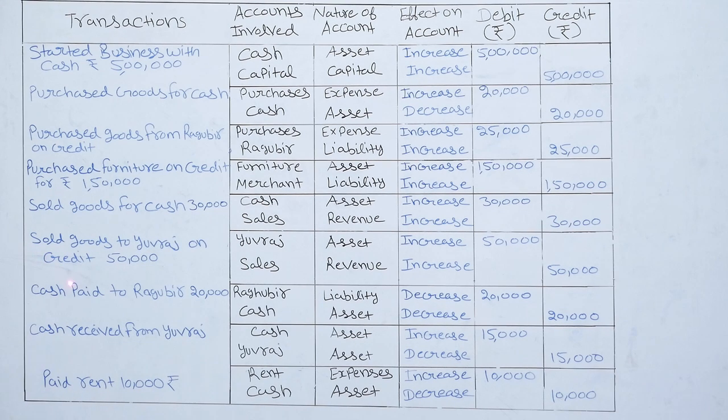Next is sold goods to Yuvraj on credit rupees 50,000. So accounts involved are Yuvraj and next is sales. Yuvraj is an assets. Why? Because Yuvraj is our debtor, sales is our revenue nature. So here also effect on both accounts are increasing because we have sold goods to Yuvraj and it's also increasing our sales. So entry will be Yuvraj account debit to sales account. 50,000 debited in favor of Yuvraj and 50,000 credited in favor of sales.